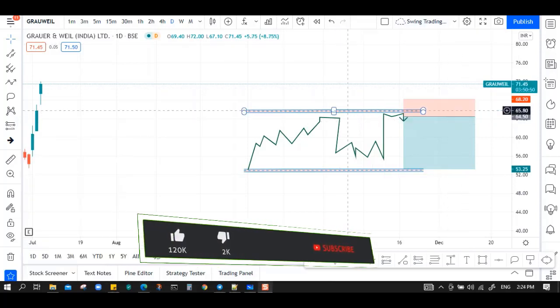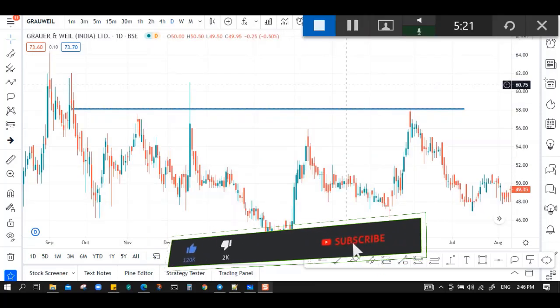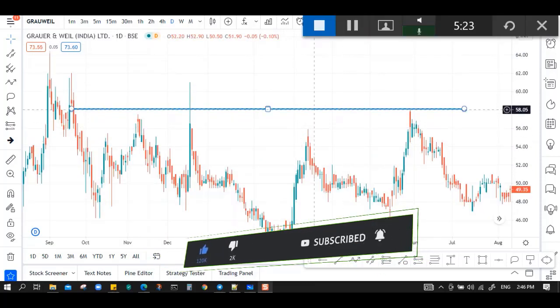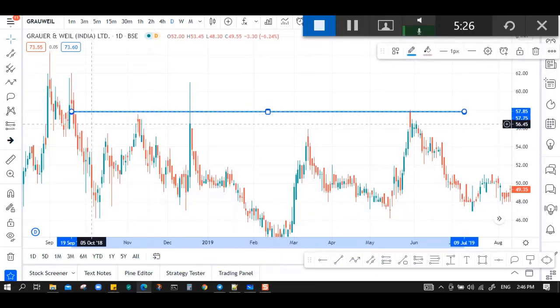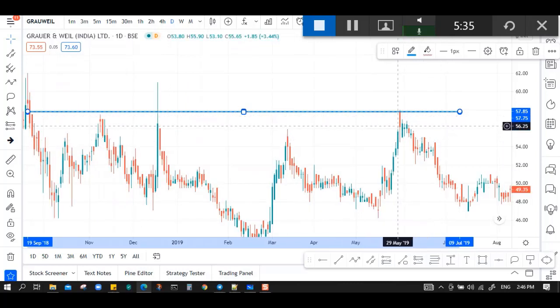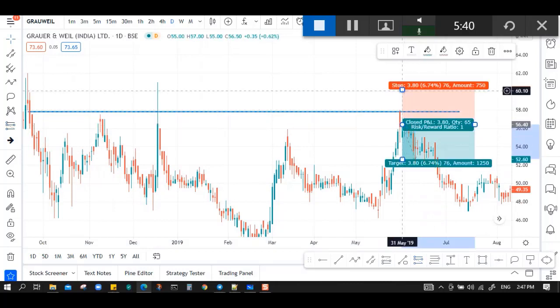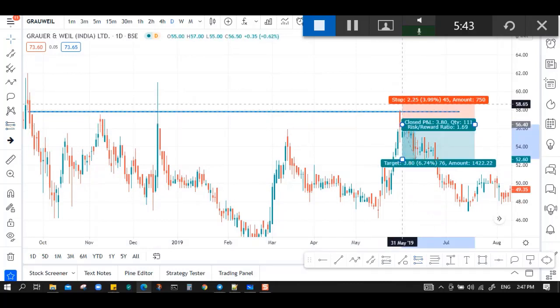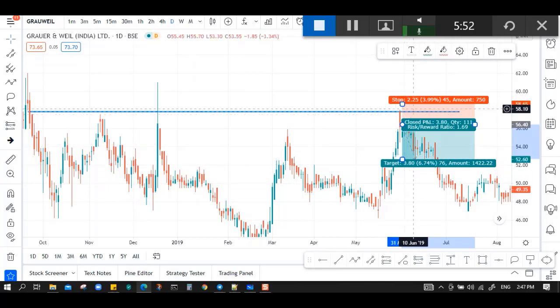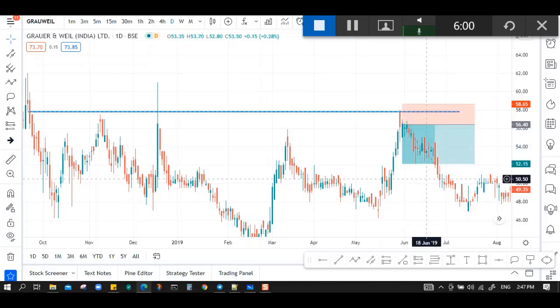Now let's try to find some real-time examples in the chart. Let's assume that this is a resistance level. The market is testing this level multiple times. When the price comes here and after seeing this bearish candle, I will take an entry on the very next candle. Let's say this is my opening price, I will take entry here. My stop loss will be above the resistance, so 2 rupees is my stop loss. My target should be twice my stop loss, meaning 4 rupees should be my target. So this is how you need to calculate.